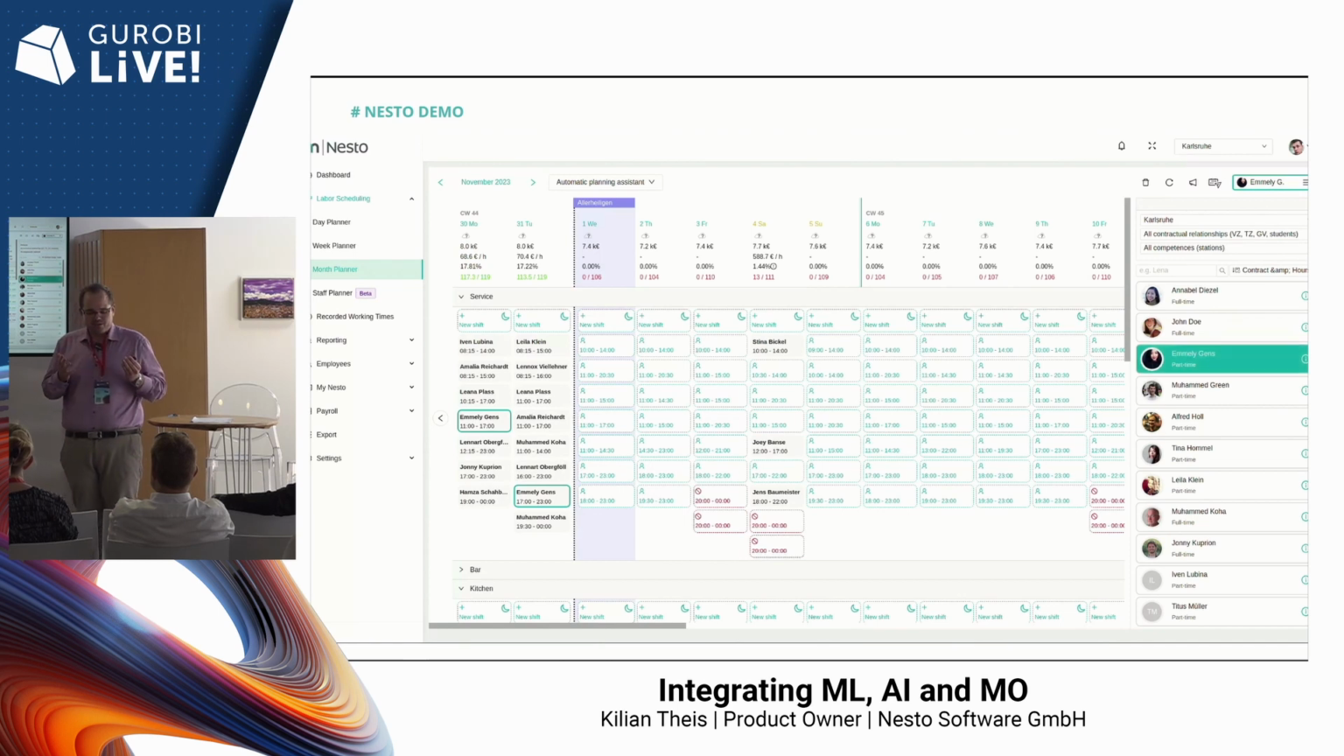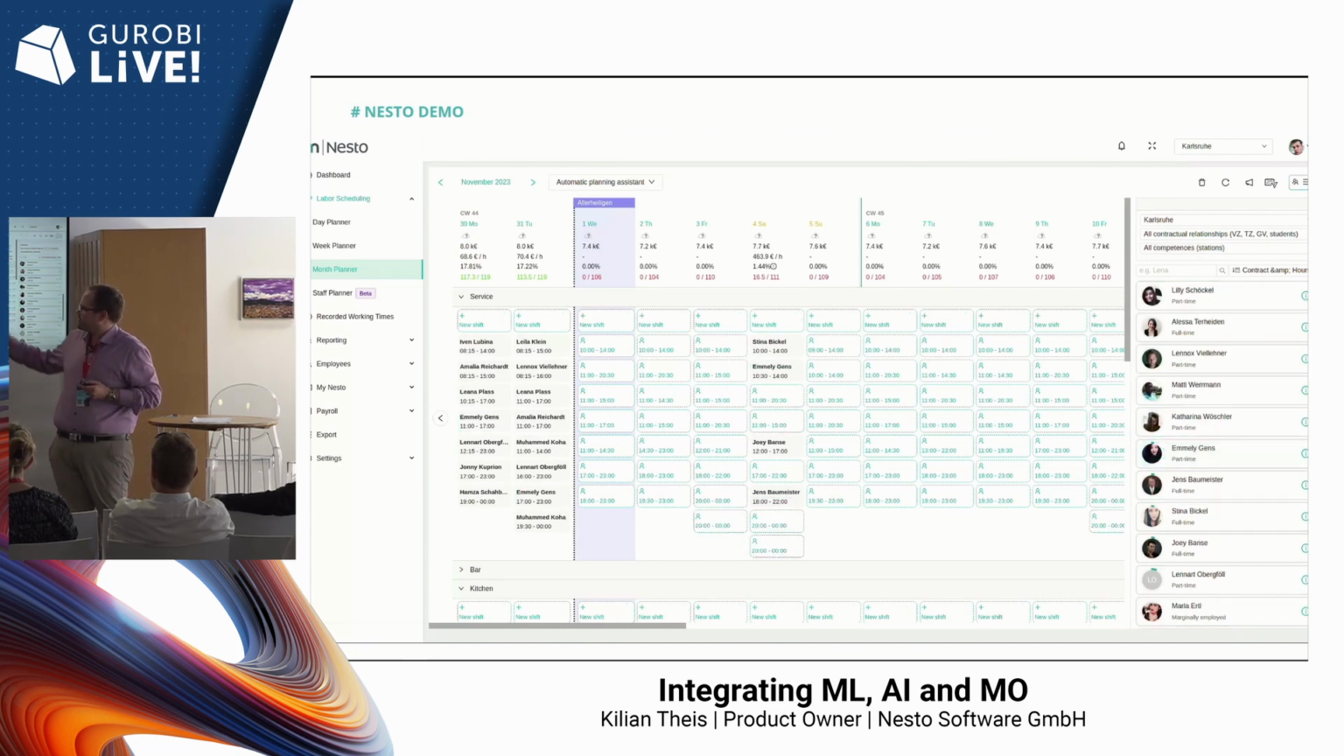Or we can do it the other way around, just click on an employee. Then we see for Emily here in which shift shells she could work. And then we just click on the shift shell and she's assigned. This is also one possibility of manually assigning employees to shifts. But of course, this is still a manual process. This is not why we're here.